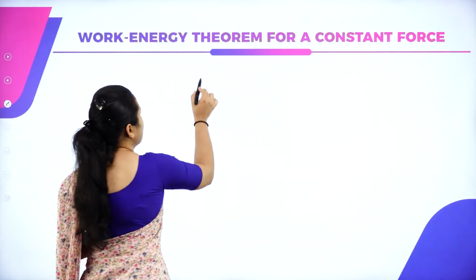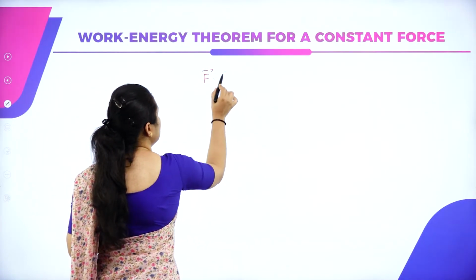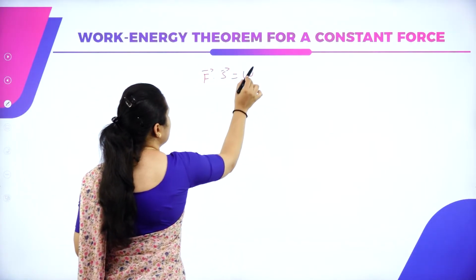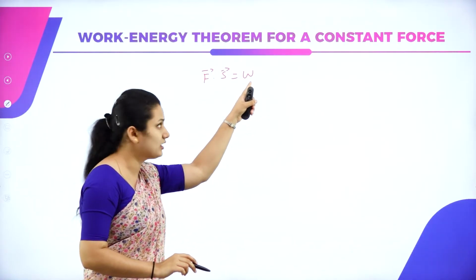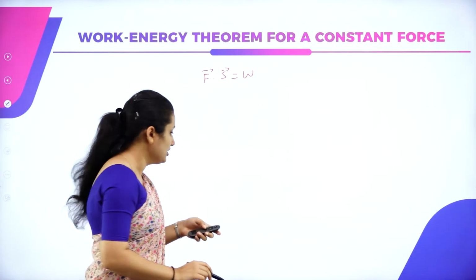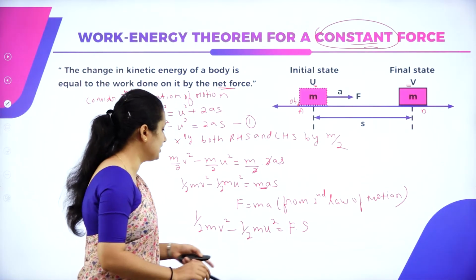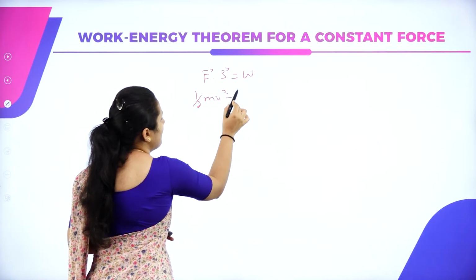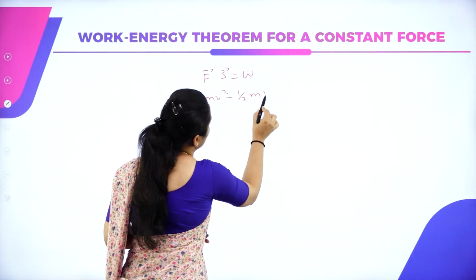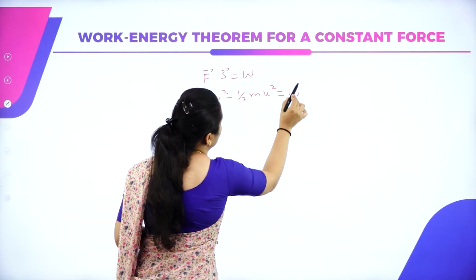So what is F dot S? That is equal to W, work done. We know this expression is for work. F dot S is equal to W. So substitute that here in the previous equation. You'll get half mv square minus half mu square is equal to W.